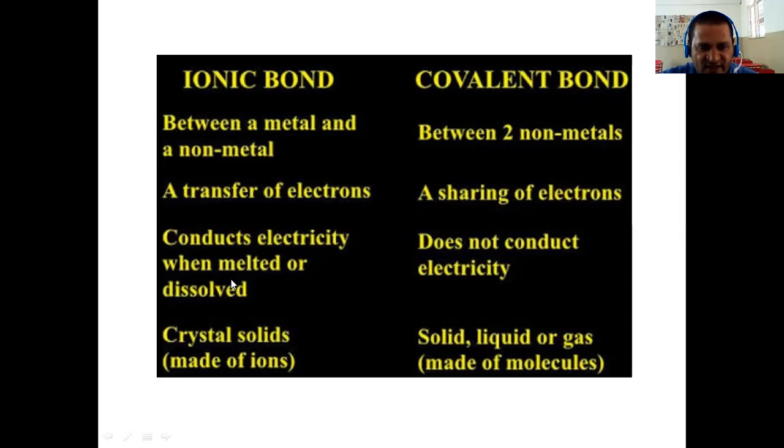Ionic compounds conduct electricity when dissolved in water, in aqueous condition, and they make crystals, whereas a covalent bond is formed between non-metals or two atoms of the same kind, by sharing of electrons. They do not conduct electricity, and they can exist as solid, liquid or gas. Ionic bonds only form solid crystals.